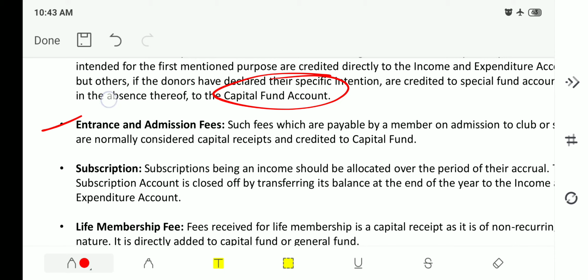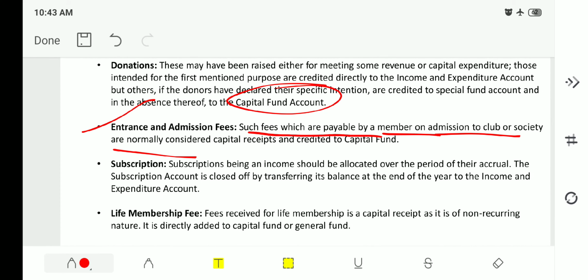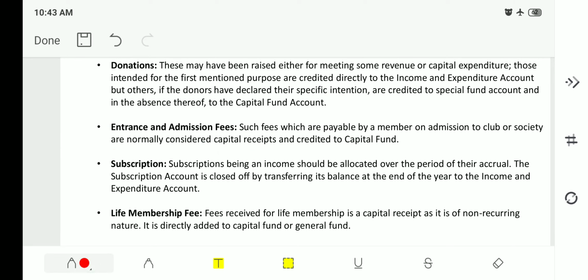Next, entrance and admission fees. Such fees which are payable by a member on admission to a club or society are normally considered capital receipts and credited to the capital fund. That is the right hand side. Whatever fee they may get by entrance or admission fee is normally considered as capital receipts and credited to the capital fund. Do remember this. You have to remember these things as they are directly asked in the examinations. If it is an entrance or admission fee, then it is directly credited to capital receipts and to the capital fund.